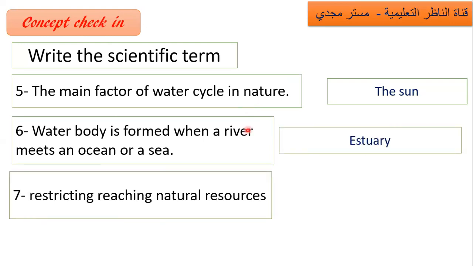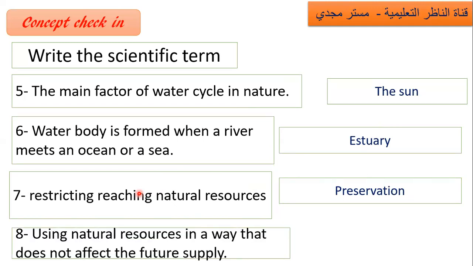Number 7, restricting. Preservation. What are the examples of preservation? Protectorates or natural reserves like Ras Mohammed and Wadi El Hitan. Number 8, using natural resources in a way that doesn't affect the future supply. We said it several times: sustainability.